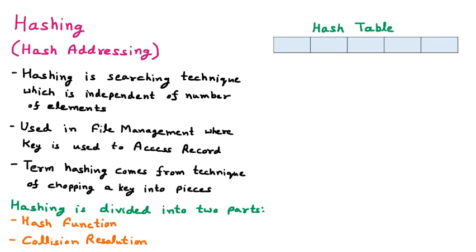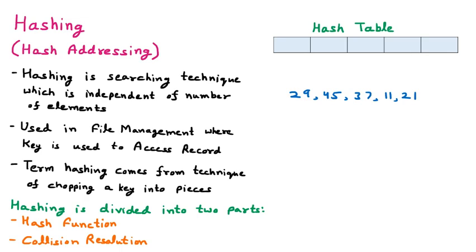To understand hashing, let us take an example. Let us suppose we have certain numbers: 29, then 45, then 37, then 11 and 21. These are the numbers given to us, and we have to put them into the hash table.